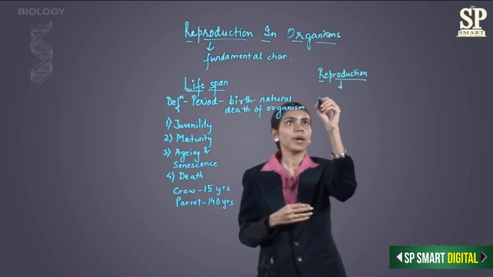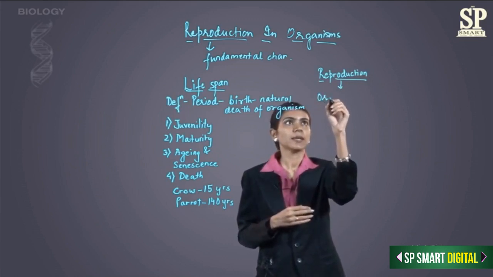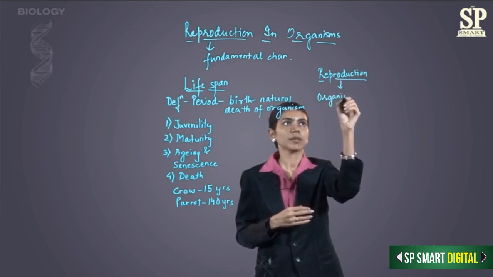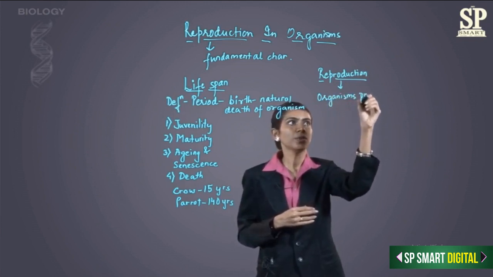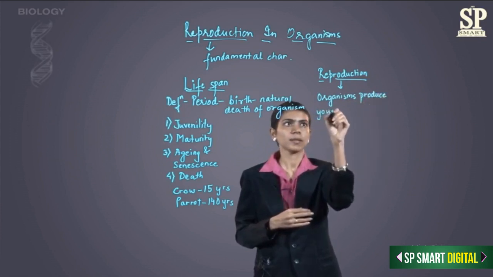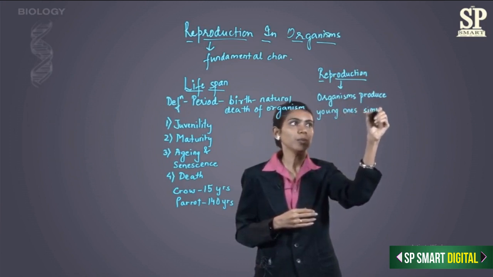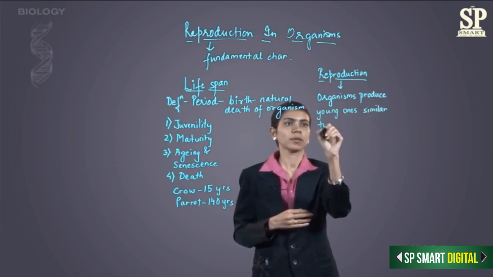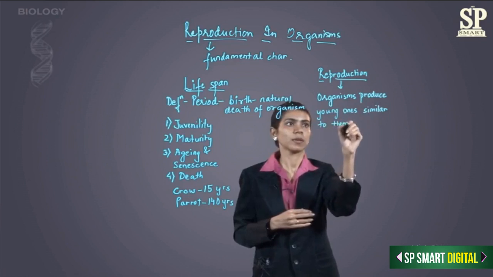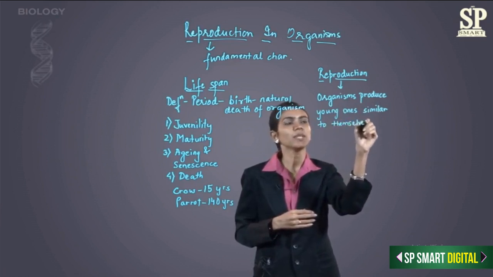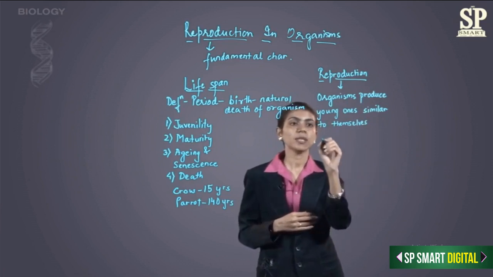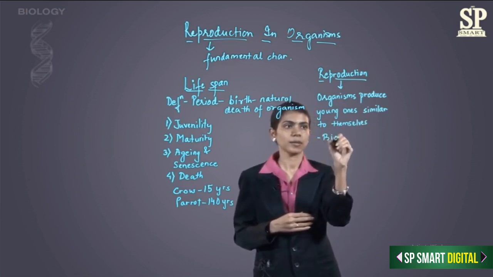So I will define it as: organisms produce young ones similar to themselves. That is, they will produce young ones which are of the same species. It is a biological process.